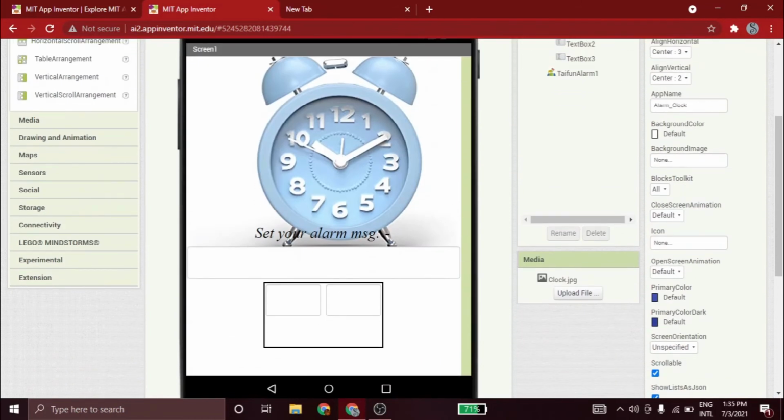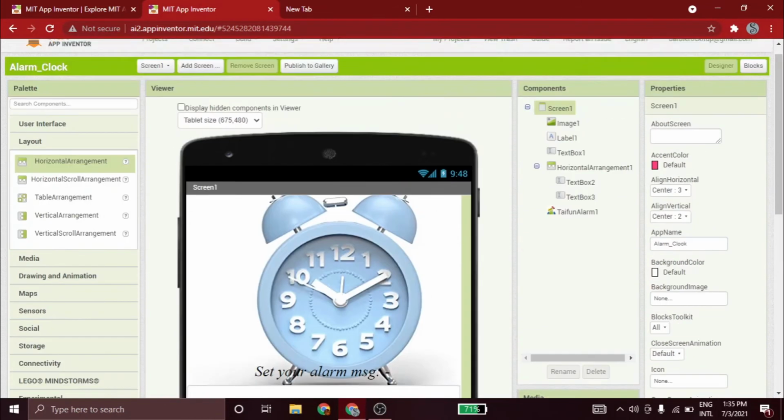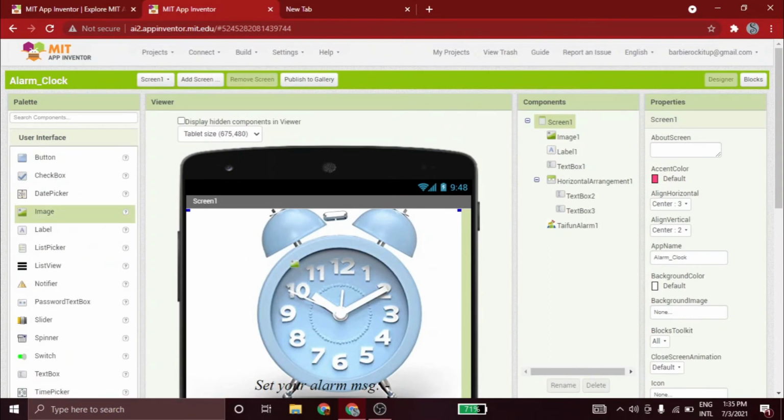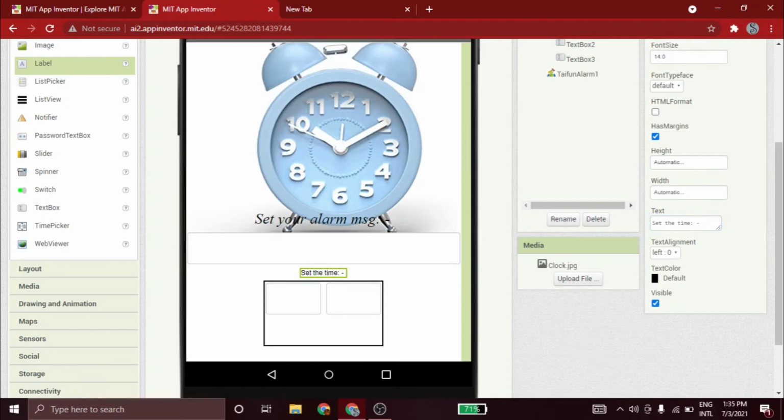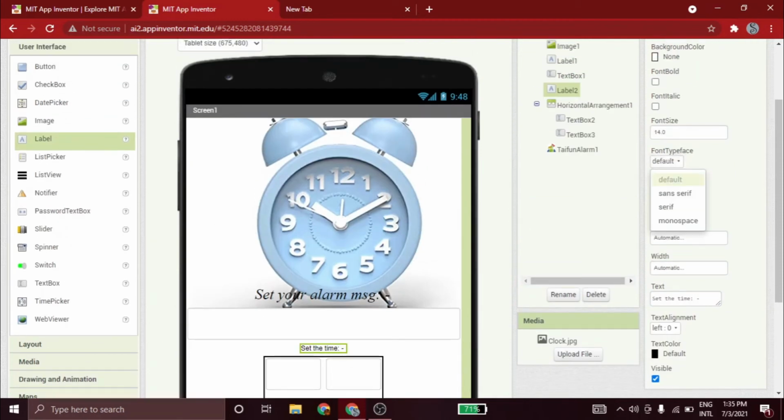And now I'm going to drag and drop another label right here, and then here I'm going to write set the time. Now I'm going to do the same over here, serif, font italic, 30.